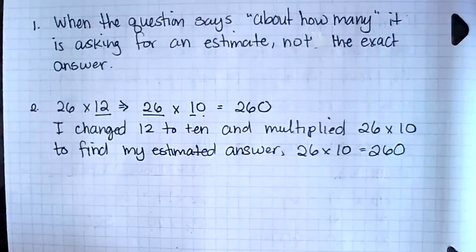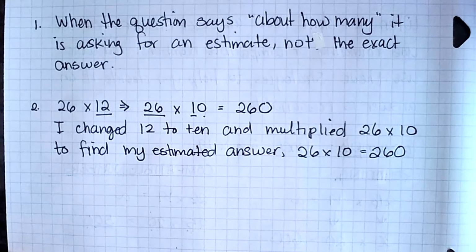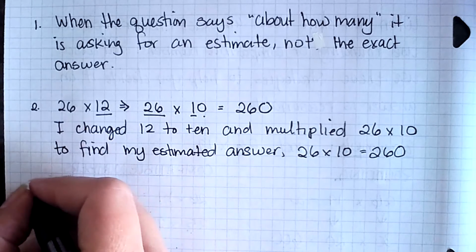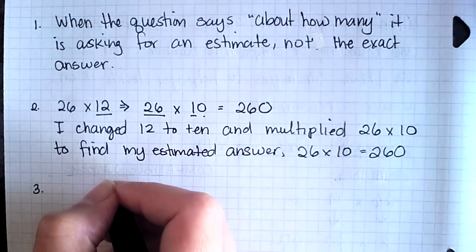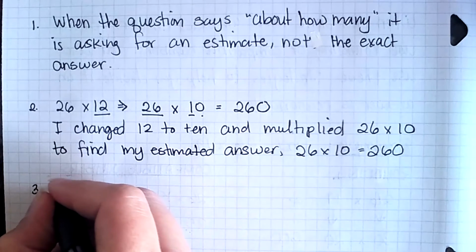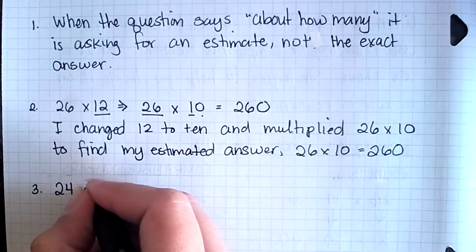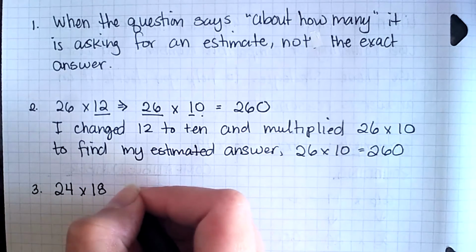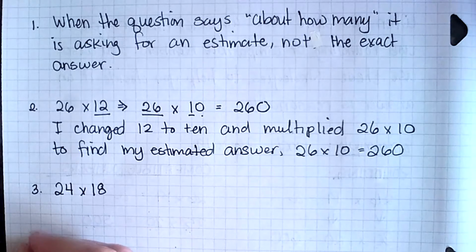Now for numbers 3 through 6, it says estimate each product, explain why you chose the strategy you used to estimate each product. So this is not just solving and tell me which strategy you used. So for number 3, we have 24 times 18. And I'm going to leave some space.